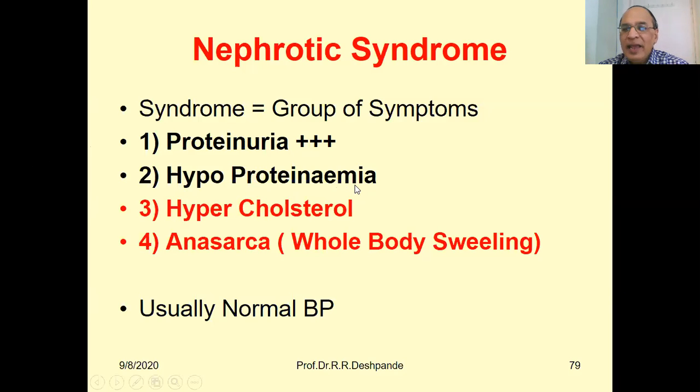Here amia means blood. Please write down: amia is equal to blood. E-M-I-A, amia. Hypo means less. Hypoproteinemia: my proteins are being lost with the urine, so I have less storage of proteins in my blood.